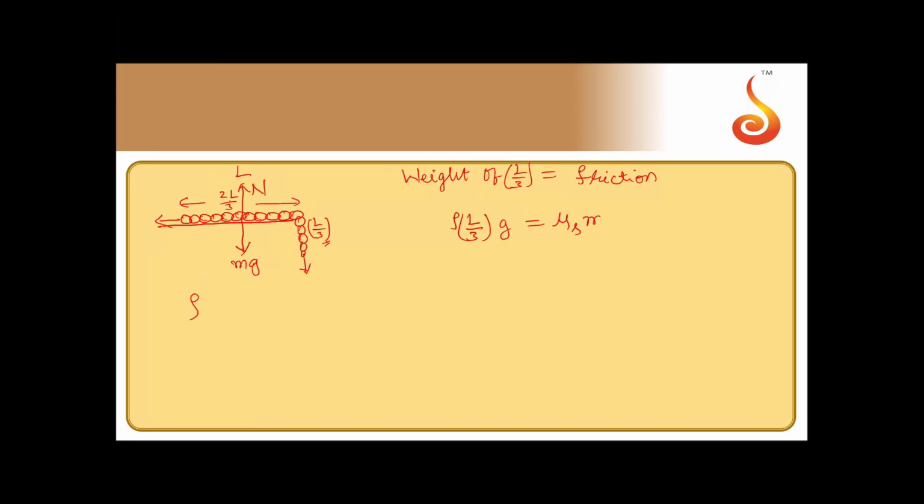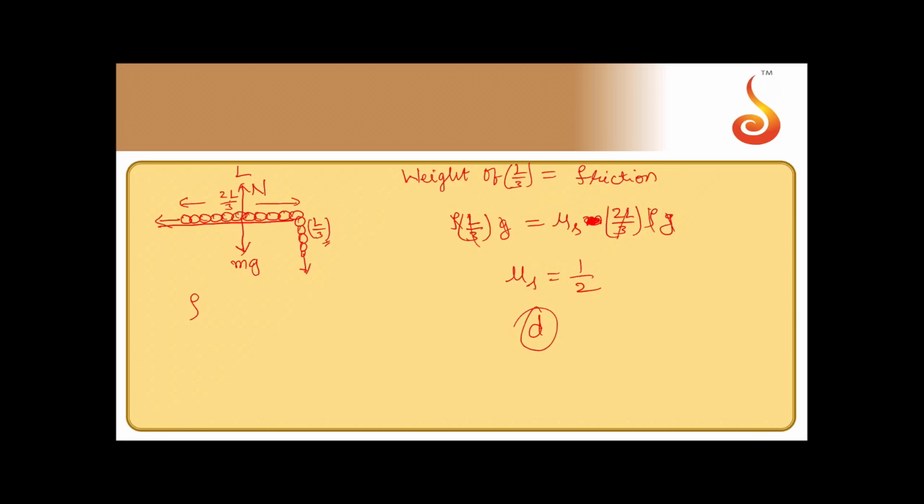That should be equal to frictional force, mu s into mg. M is what? 2L by 3 into rho into g. So this is what you will get. Now L by 3 can be cancelled, rho can be cancelled, g can be cancelled. What you get is mu s is equal to 1 by 2.